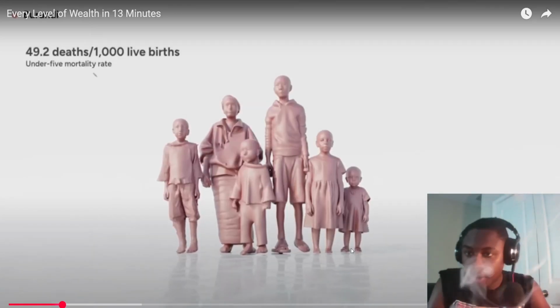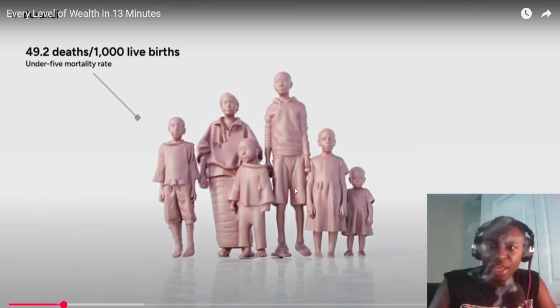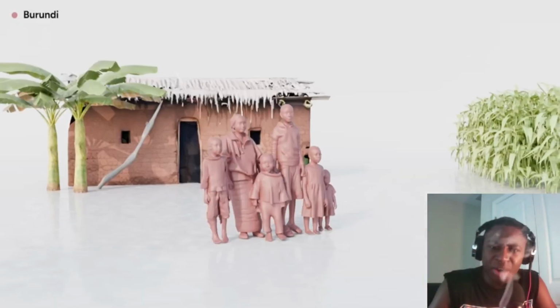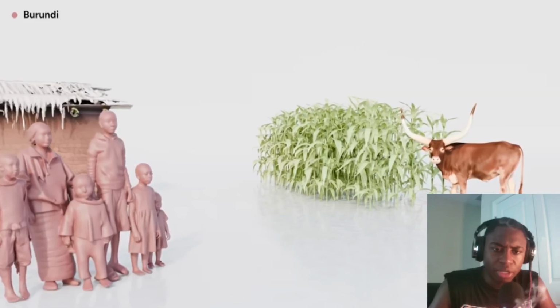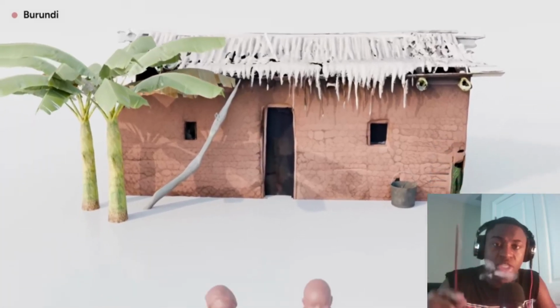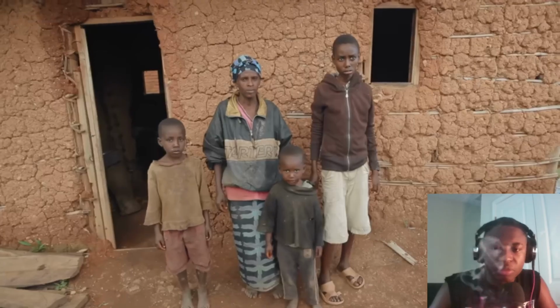Child mortality is high, and 5% of children don't make it to 5 years old. Families are large, and most of them depend on agriculture to make a living. Most people live in rural areas, often in houses made with mud bricks.